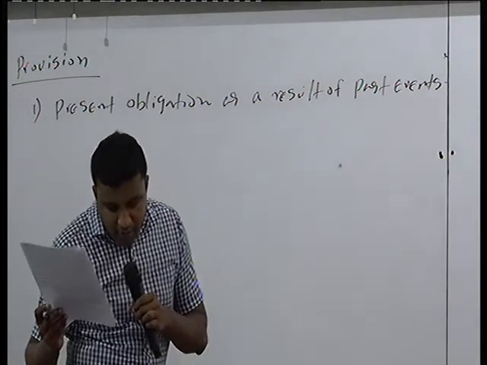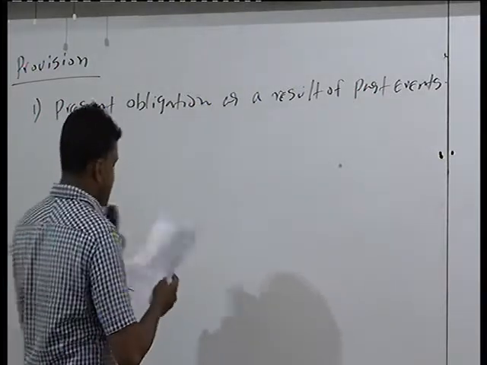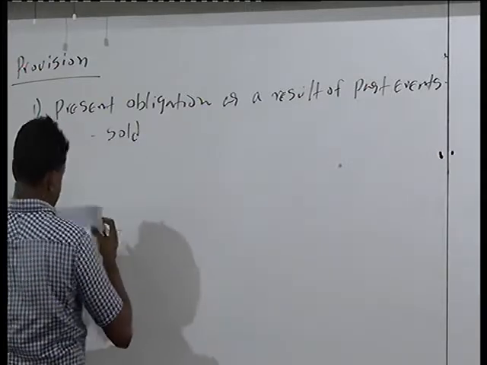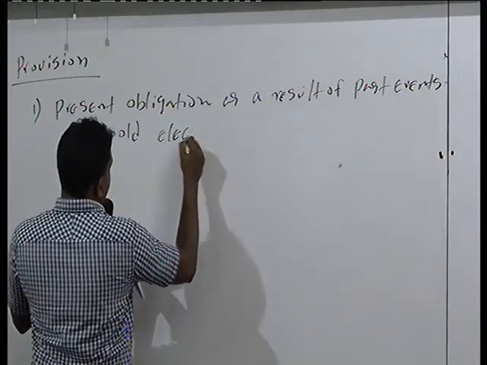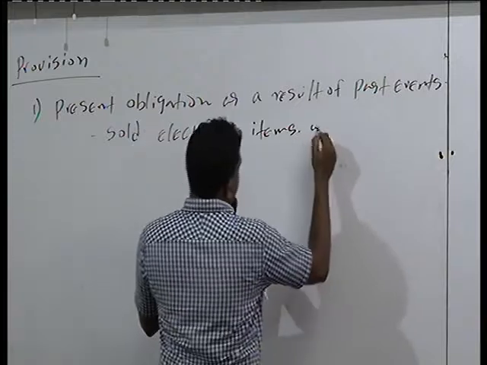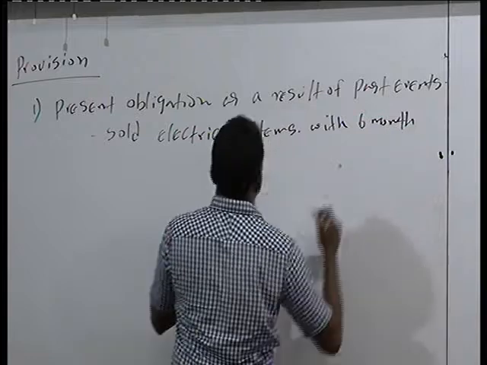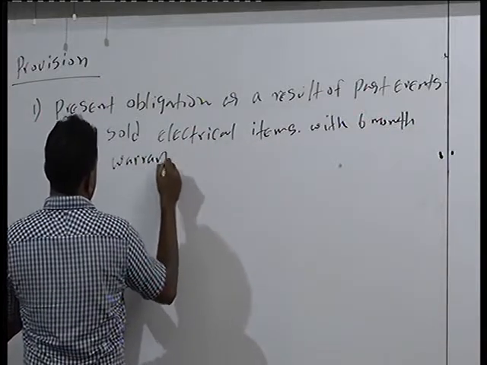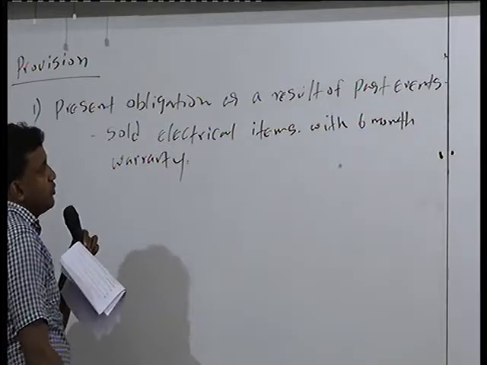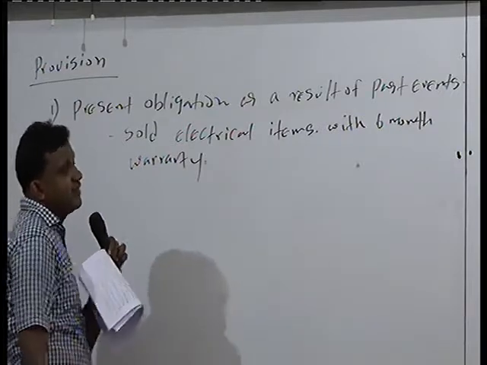It is the obligation to repair, because they have sold electrical items with a 6-month warranty, right? So this is the point you can identify here. Now you have a present obligation to repair because of the warranty given for a 6-month period for the electric items.